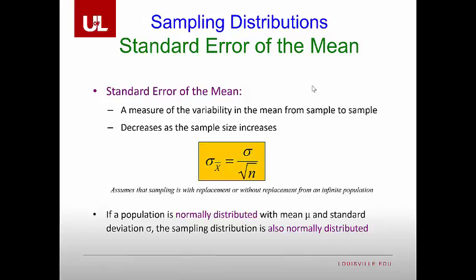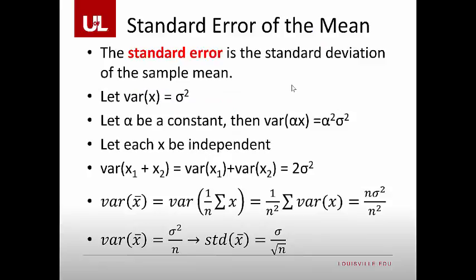So if a population is normally distributed with mean mu and standard deviation sigma, the sampling distribution will also be normally distributed. This is a key insight that we're going to use over and over again, and it has a name. It's called the central limit theorem. I'll discuss this further in the upcoming slides. But first, let's talk about the math when it comes to the standard error.